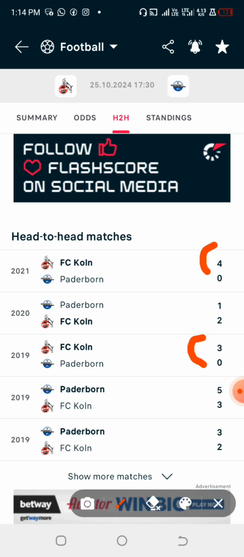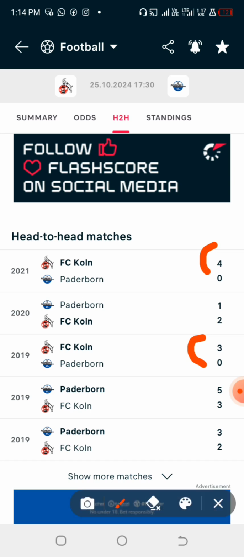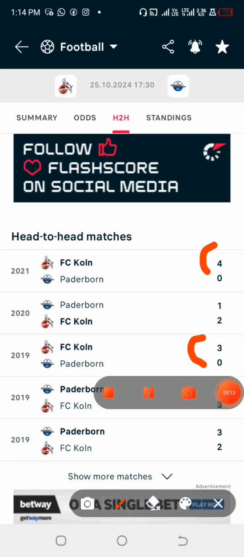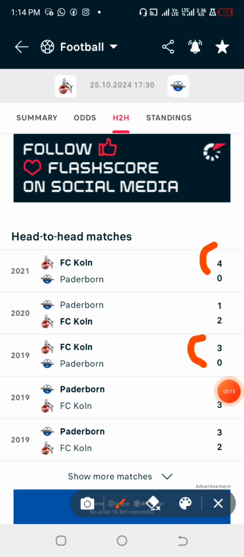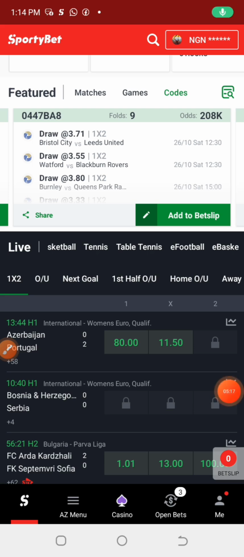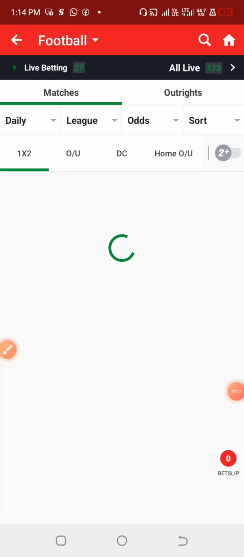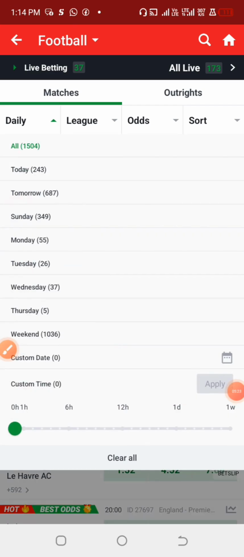So this particular game for me actually qualified to be predicted as home team over 0.5 goals. At least the home team will actually have a goal in these particular games. Now let us quickly check the odds provided by the bookmakers to see how it is.